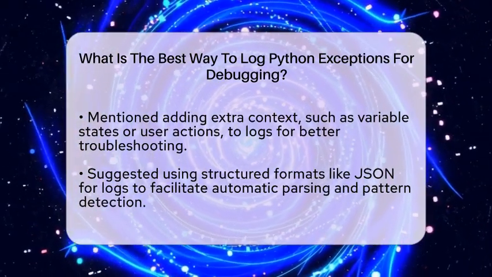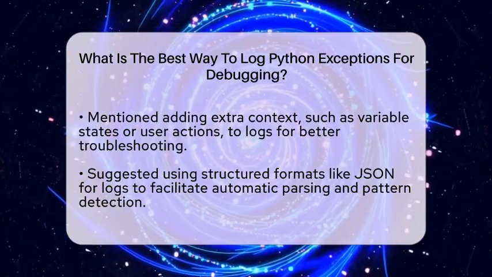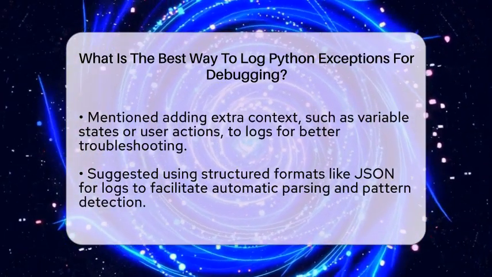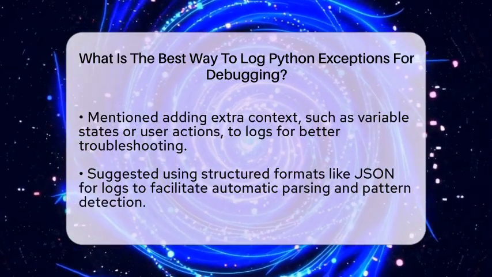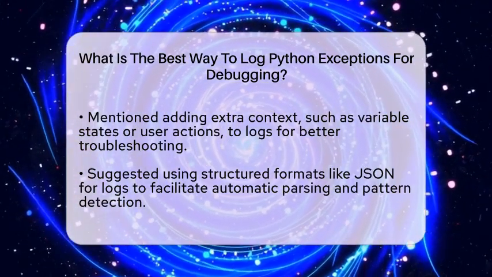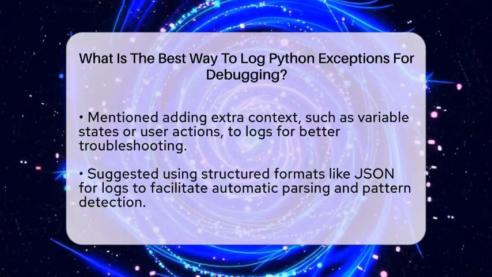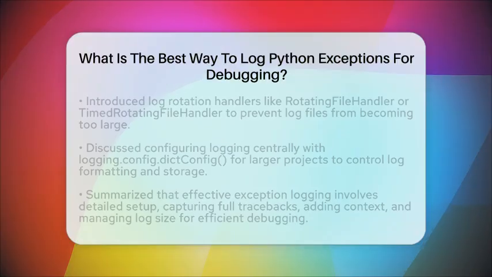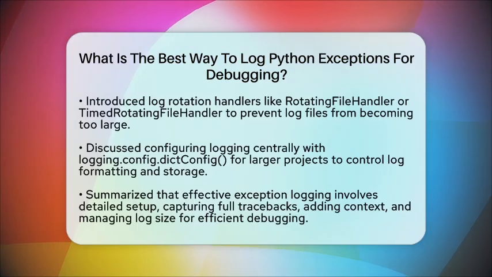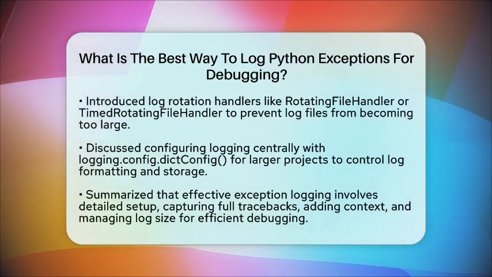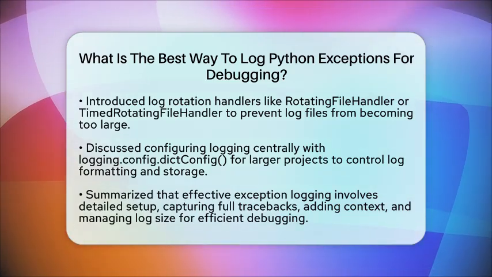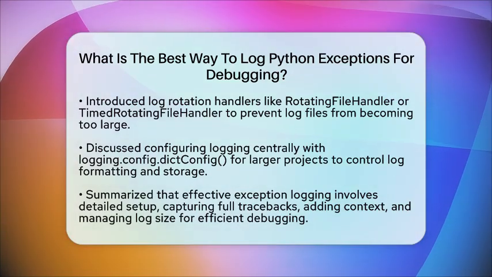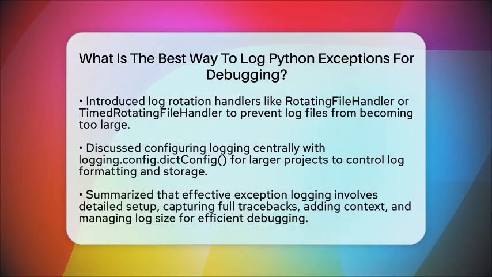To prevent your log files from growing too large, use log rotation. Python's logging module provides handlers like RotatingFileHandler or TimedRotatingFileHandler. These automatically create new log files after a certain size or time, keeping your logs manageable. For larger projects, you can configure logging centrally using logging.config. This lets you define formatters, handlers, and loggers in a dictionary, giving you full control over how logs are stored and displayed.